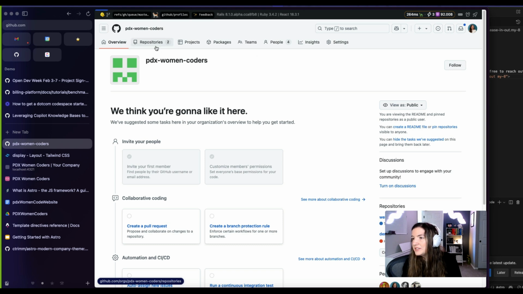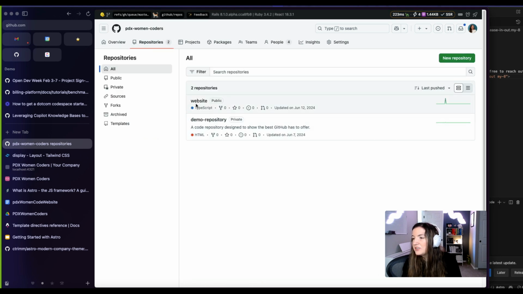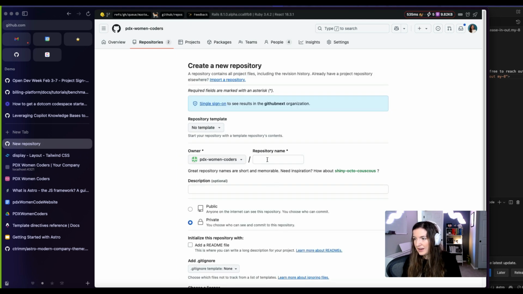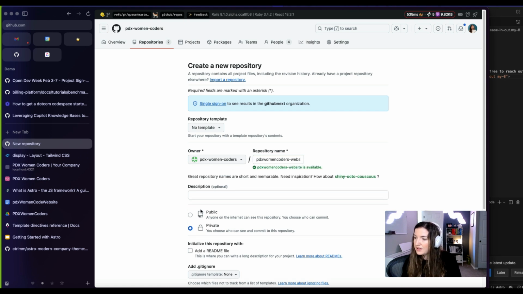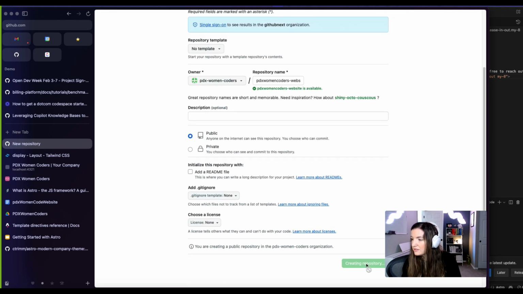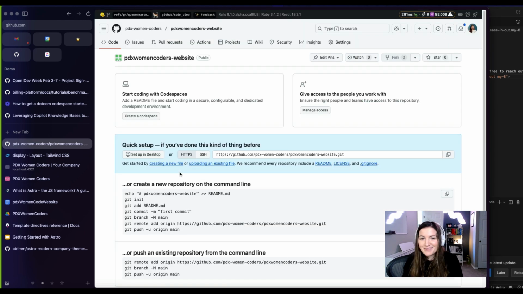I'm just going to create a new repository for this instead of overwriting the existing one. And I'm going to call this PDX Women Coders website. Make it public because why would we not? All the code's now public anyway, so here we go.